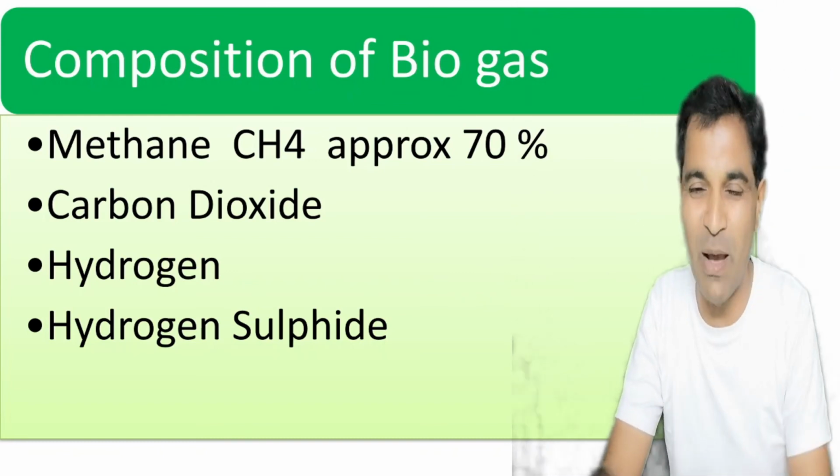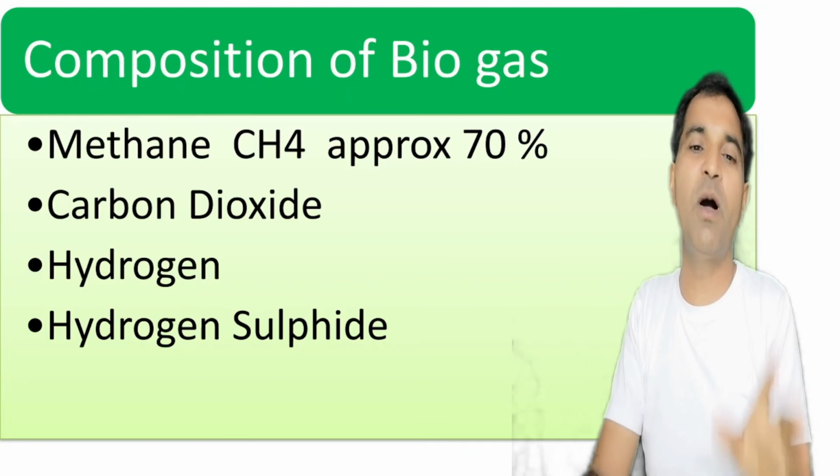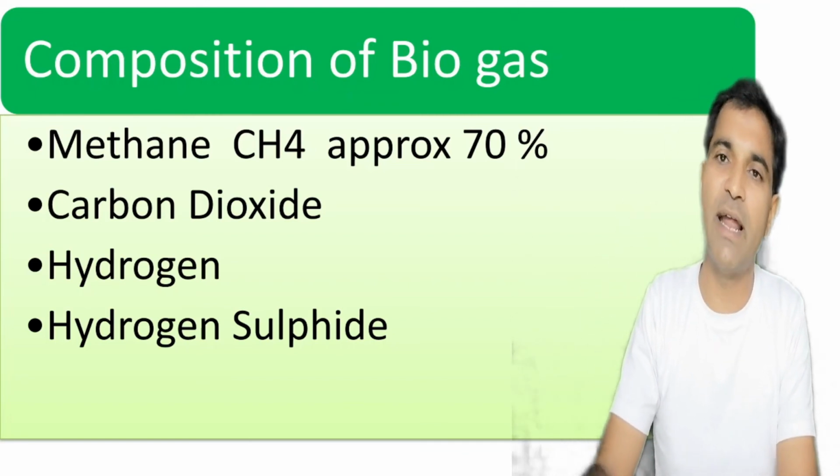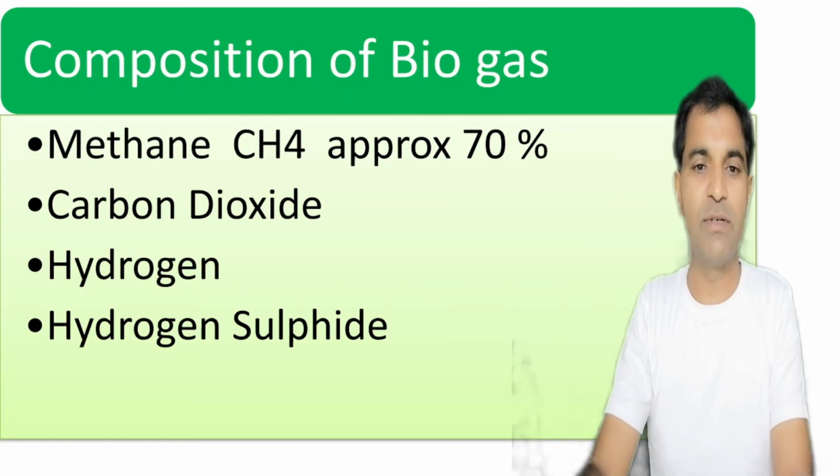So what is the composition of biogas? Biogas mainly consists of methane gas, that is CH4, about 70%, carbon dioxide, hydrogen and hydrogen sulfide. They are in little amounts.